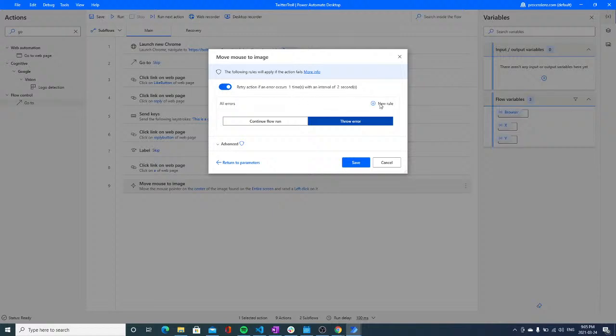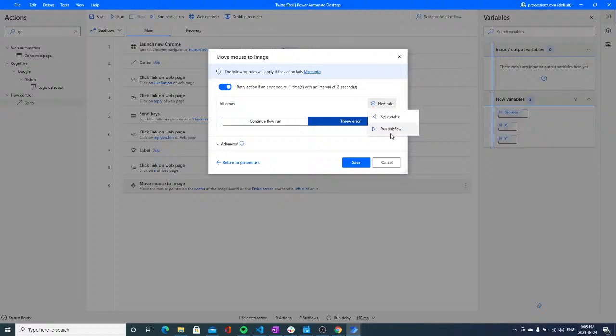And if that also fails, we can add a different rule. So we can set a variable. We haven't seen variables in detail, but we might see them later or another time. So we can set a variable, meaning that we could set a variable to false or to true, so that something else happens in our process.